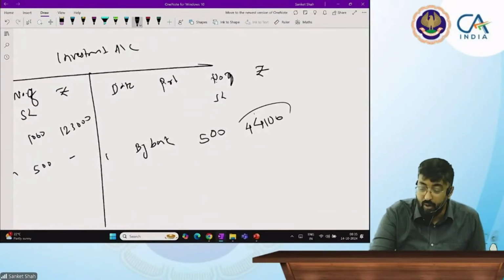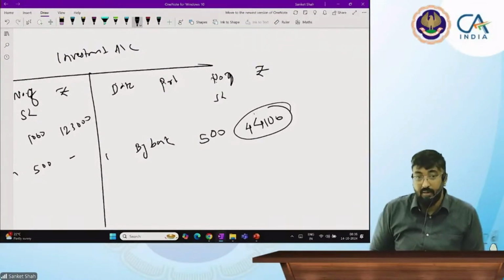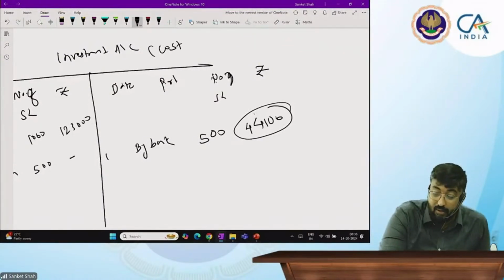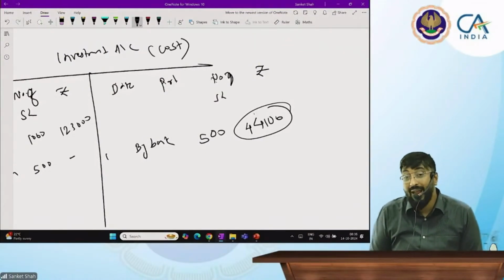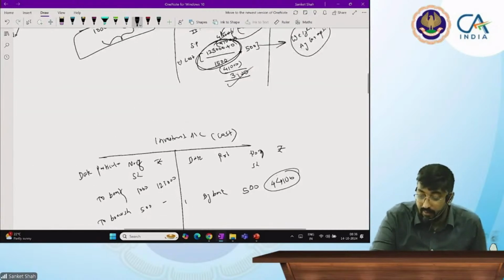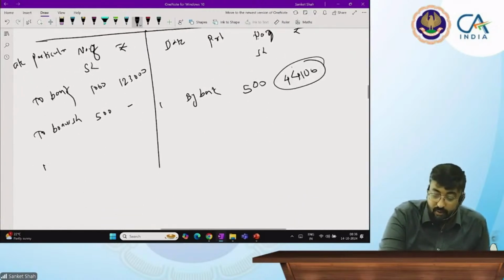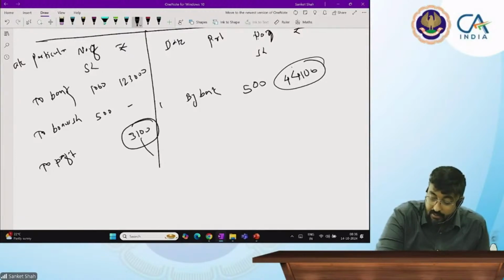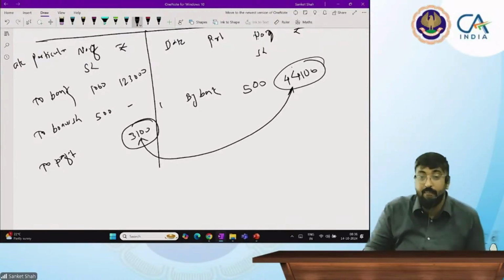But should I record it? This is my selling price. But investment account is always maintained at cost. So I have to cancel my profit. How much profit? 3,100. So 3,100 I will cancel and see the difference. क्या difference मिला आपको?